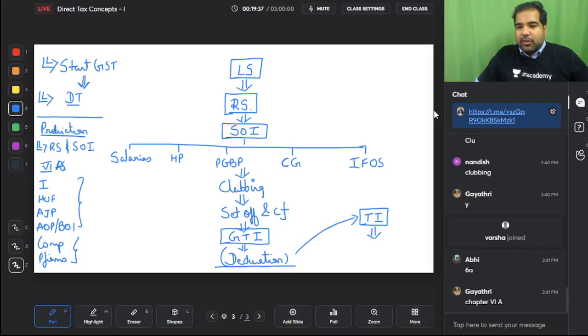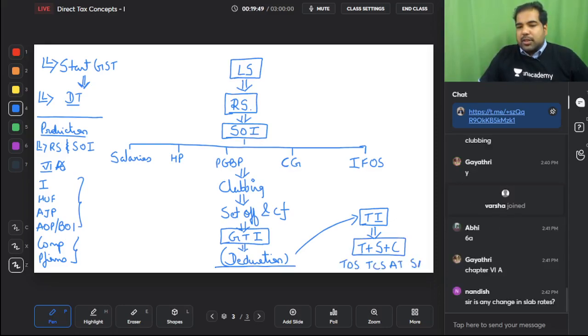So you will calculate your tax with the surcharge and with the cess, and that tax will have to be paid either through TDS or through TCS or through advance tax or self-assessment tax. There are no changes in the slab rates, thankfully. No changes in the slab rates. Absolutely don't worry. Whatever I'm teaching you is from an exam perspective, so everything updated is being taught.